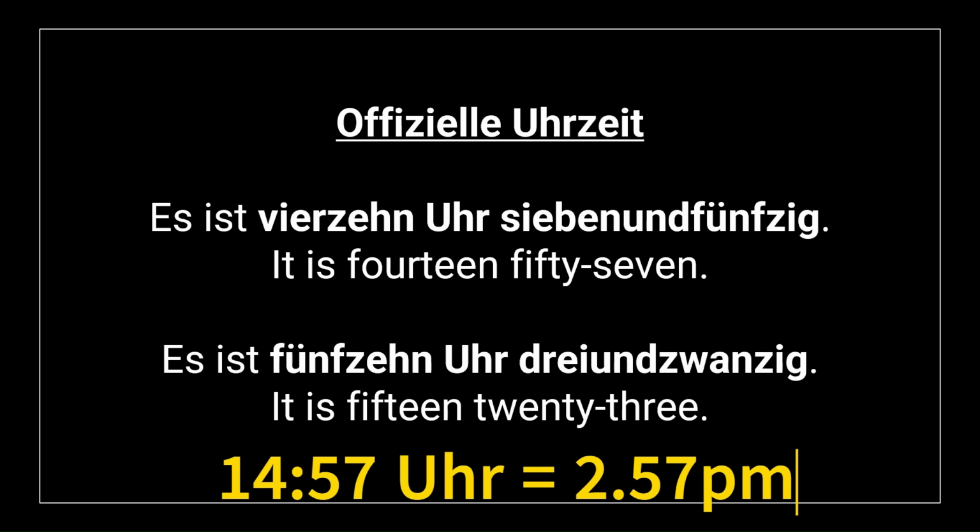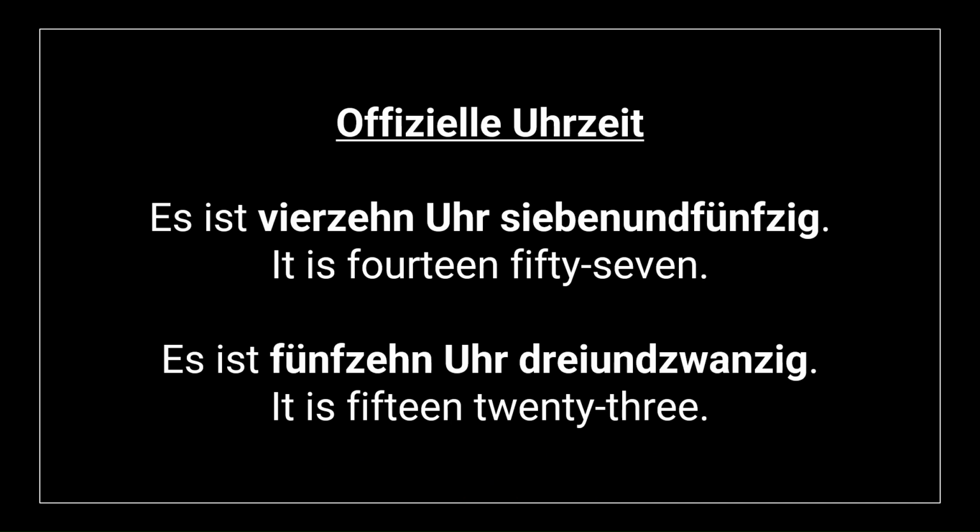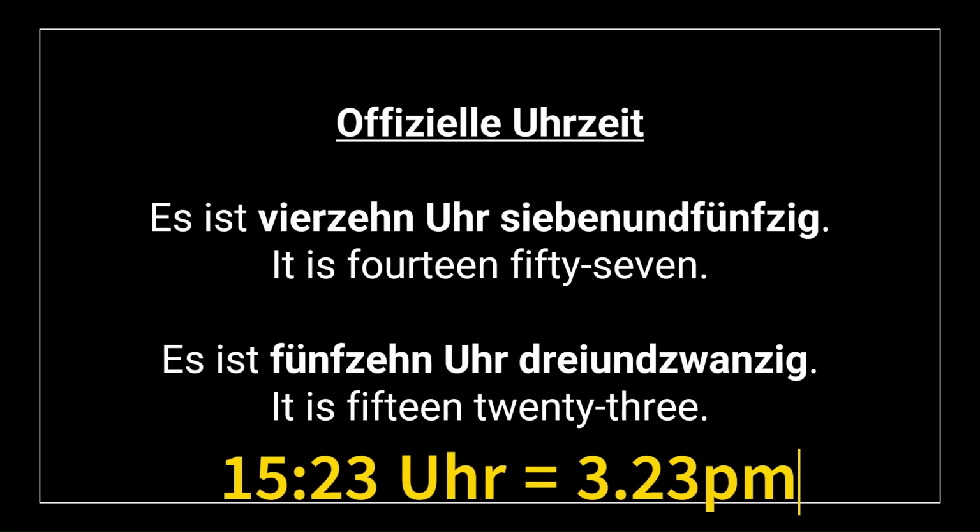Vierzehn is 14, and then 57 means 57. So 14:57 is nothing but 2 o'clock with 57 minutes at noon. Similarly, es ist 15:23 Uhr. It is 15:23. So that means it is 3:23 at noon.